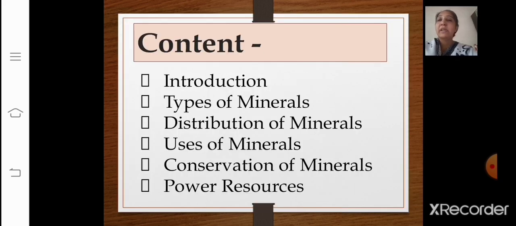Now let's go through the content of the topic. What is there in that? First we are going to learn the introduction of the topic, then the types of minerals, the distribution of minerals, and uses of minerals. In the types of minerals you will also be learning about the extraction of minerals, then uses of minerals, conservation of minerals, and then the next topic is power resources. Power resources are divided into two, that is conventional and non-conventional resources.